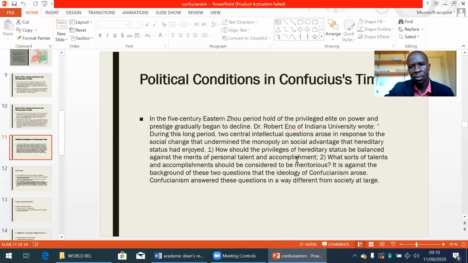And then the second question was, what sorts of talents and accomplishments should be considered to be meritorious? It is against the background of these two questions that the ideology of Confucianism arose. Confucianism answered these questions in a way different from society at large.